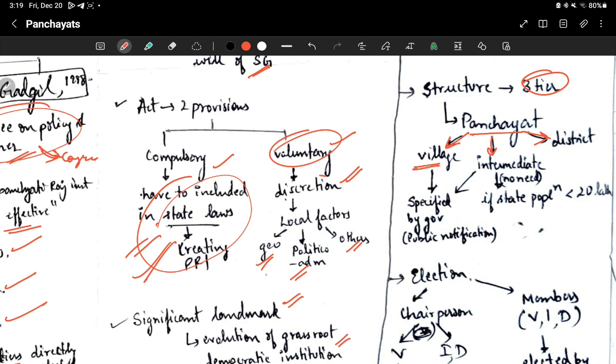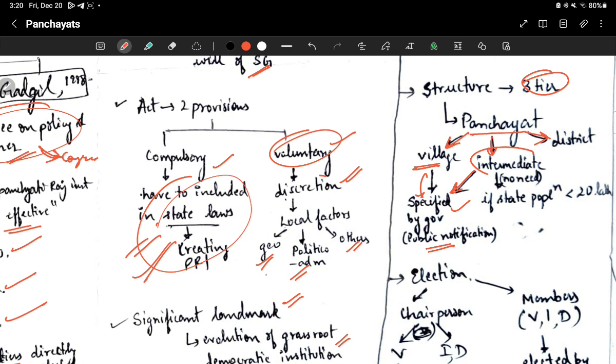Now, what is the meaning of village? Who defines this? Village means a village specified by the Governor by a public notification. And the same goes with the intermediate. Intermediate means that kind of intermediate which is specified by the government by public notification. Intermediate is between village and district.